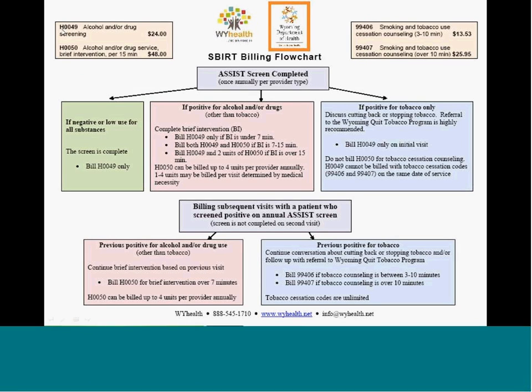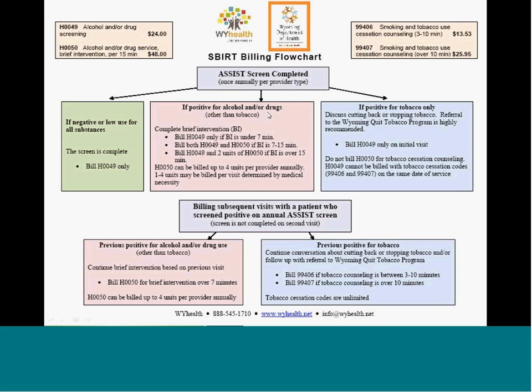As you can see, the SBIRT codes are up here, H0049 and H0050, and these are tobacco cessation codes. So if an ASSIST screen is completed, again, only once annually per provider type per patient, and if that screen comes up negative or low use for all substances, the screen is then complete, and it can take maybe 2-3 minutes to do, and that's billed at $24 using the billing code of H0049.